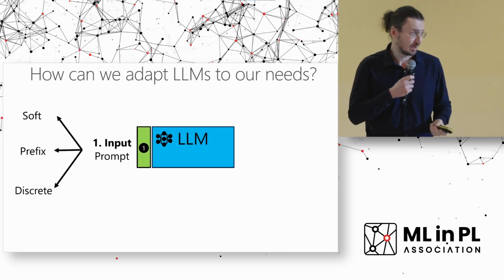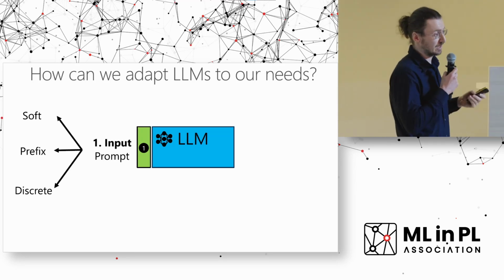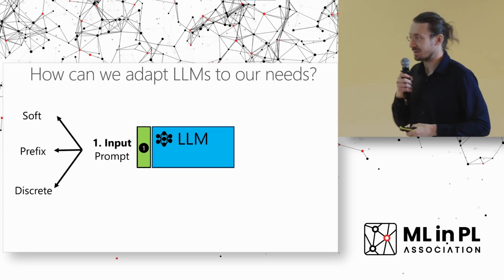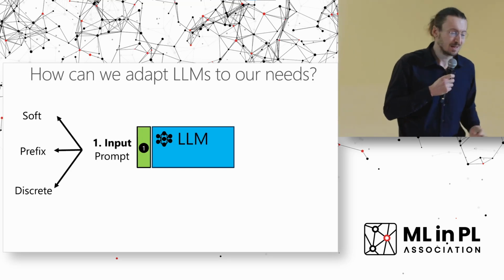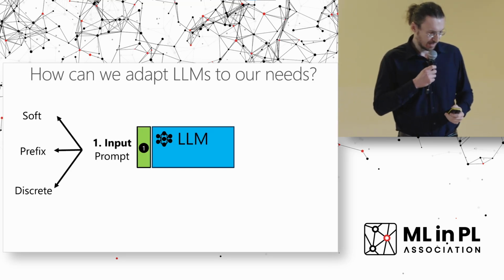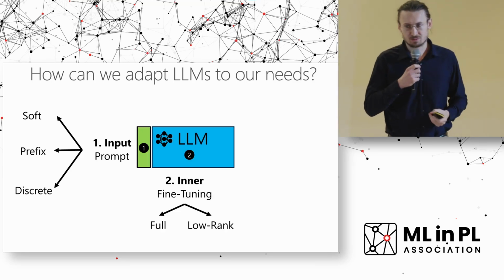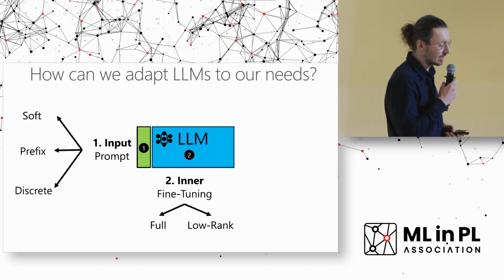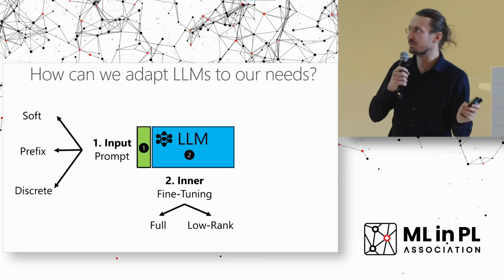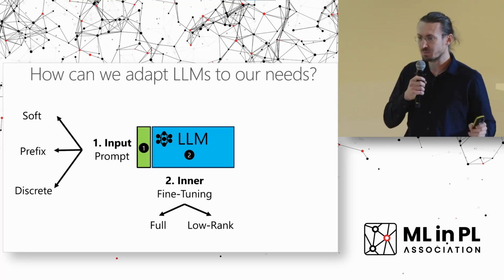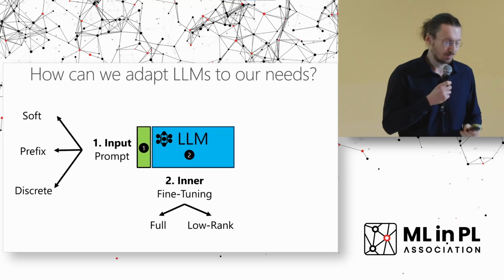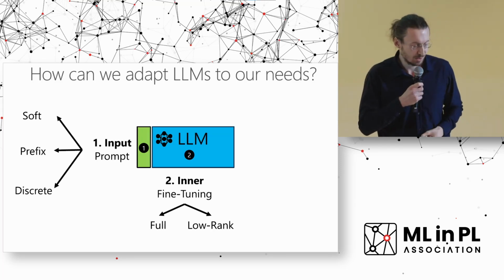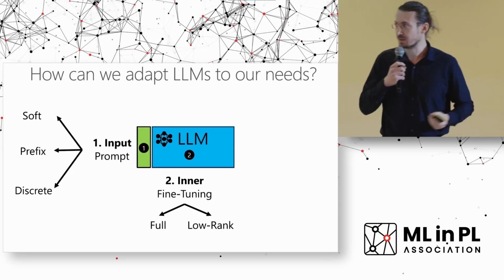We also have discrete prompts, which contain natural text. So you can tell the model what to do, give some demonstrations of how it should be done, and the model can do that for you. Another way to adapt these LLMs is through so-called fine-tuning. You can fully fine-tune the whole model, so adjust all the parameters in your model, but you can also add a small number of parameters to every single layer, which is called low-rank adaptation, or in short, LoRA.